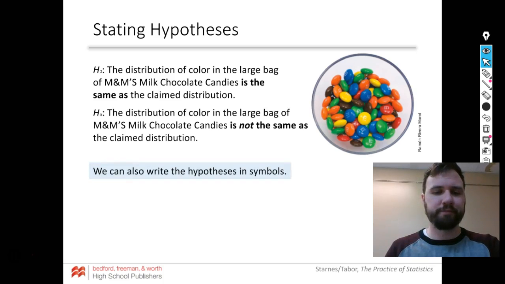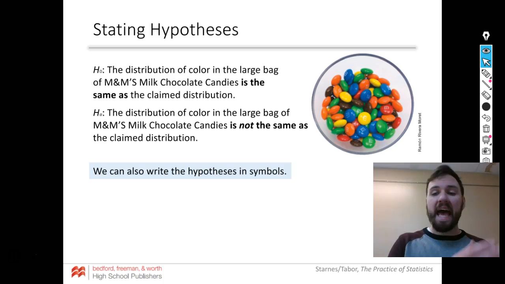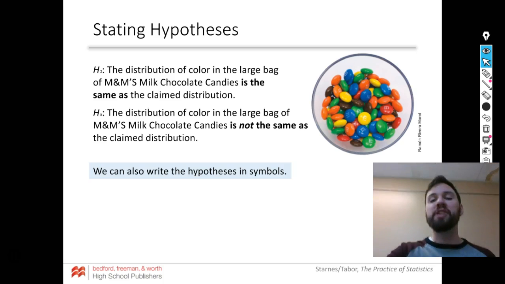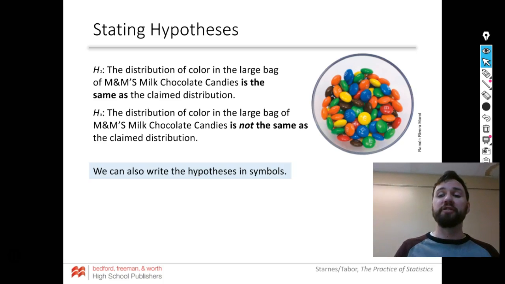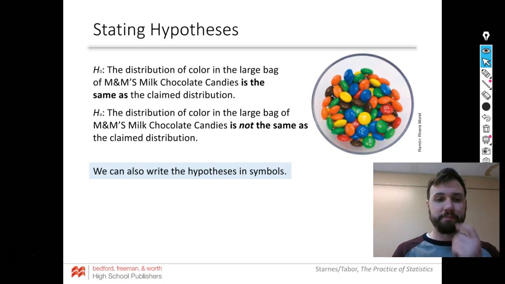So, if he was making a null hypothesis, he would assume that the candies matched up with the percentages given for Hackettstown, New Jersey. His alternative is they are not the same as Hackettstown, New Jersey. When you're chi-square testing for goodness of fit, you're either saying it is or it isn't. You can't say this is what the actual percentage is. No, it's either what they said or it's not what they said.